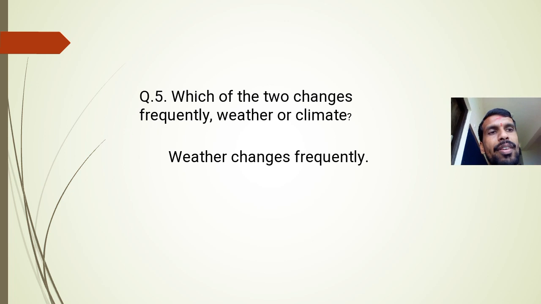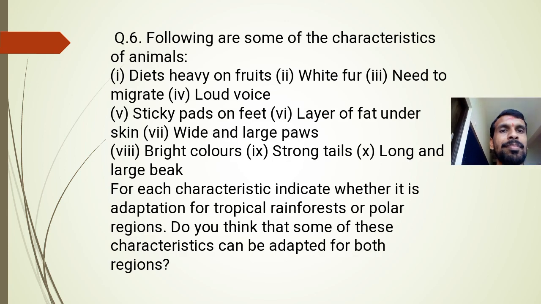Weather changes frequently. In the morning the weather may be different and in the afternoon it may be different. Suppose in the morning you see that the sky is very clear, you plan your work, you go outside without a raincoat or umbrella, and then suddenly in the afternoon rainfall starts. So weather can change frequently.